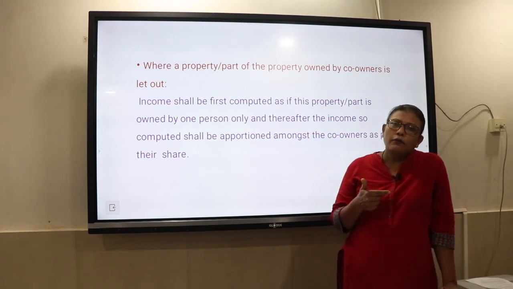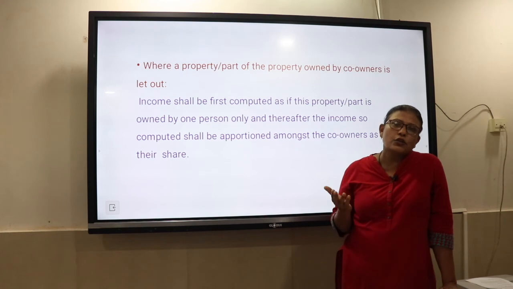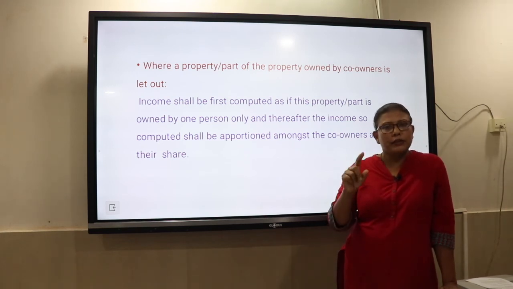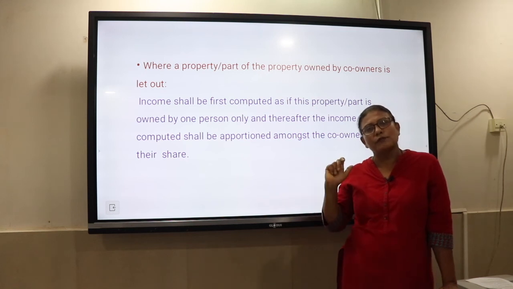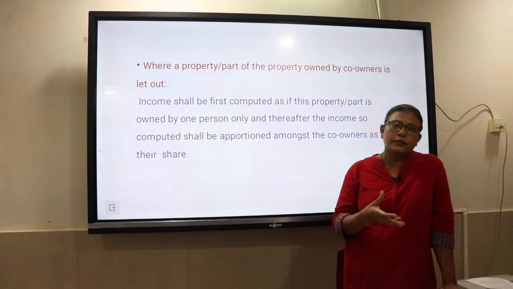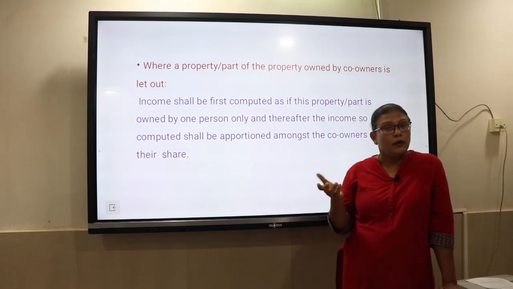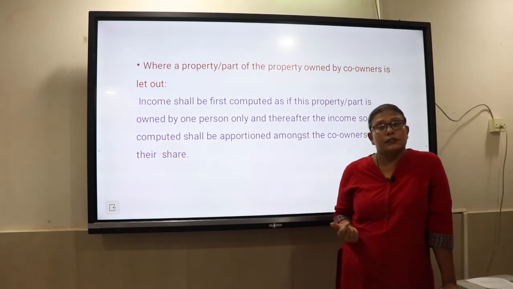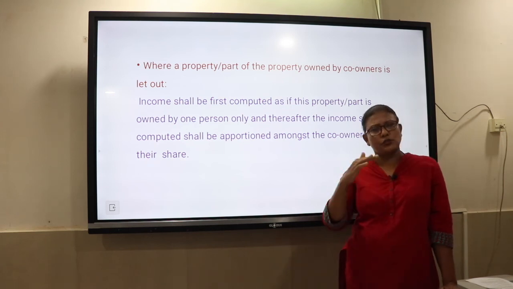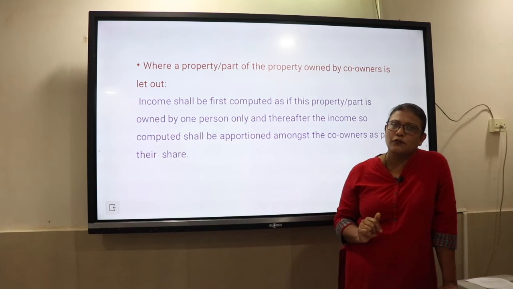Then only one deduction is allowed, that is section 24B, interest on borrowed capital. The limit will depend upon whether it is for construction, or for purchase, or for repairs or renovation. Repairs, renovation, then 30,000, construction then 2 lakh, but the loan should be after 1st April 1999. So, this you will do in case of the second house, and if he chooses the third house also as self-occupied.